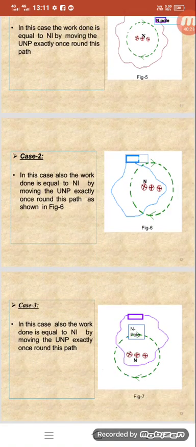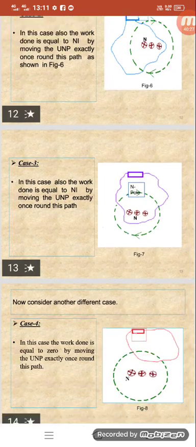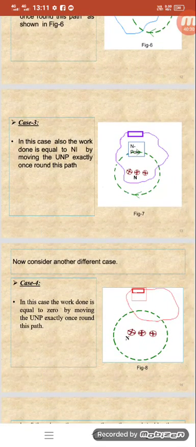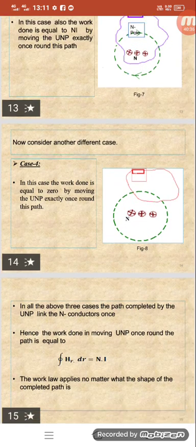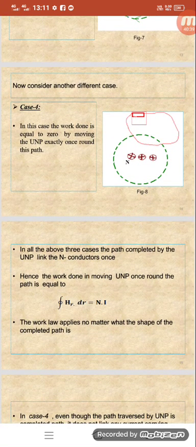Case 3. In this case also the work done is equal to NI by moving the unit north pole exactly once around this path. Now consider another different case. In this case there is no work done, because by moving the unit north pole exactly once around this path we don't have any work done. So in all the above three cases, the closed path of the unit north pole is linked with the n conductors once. Hence the work done in moving the unit north pole once around a closed path is equal to the integral of h_r dr equals NI.